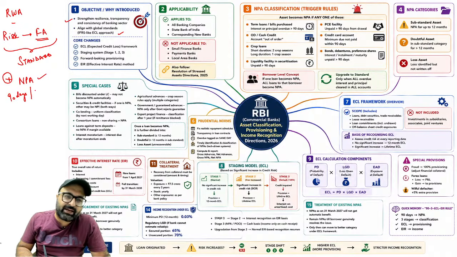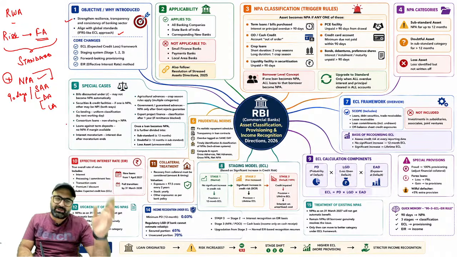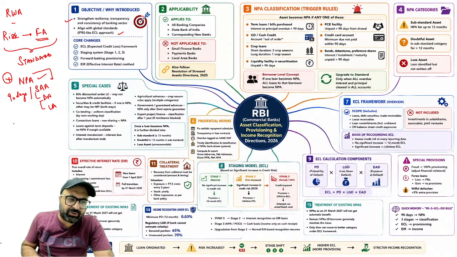Along with that, after 90 days, the loan will be declared as a substandard asset under the category of NPA. For 12 months, it will remain there. Then it will become a doubtful asset, and then it will become a loss asset. Before going into loss asset, the loan will stay in the category of doubtful asset for at least 12 months. ये condition है which you need to remember.